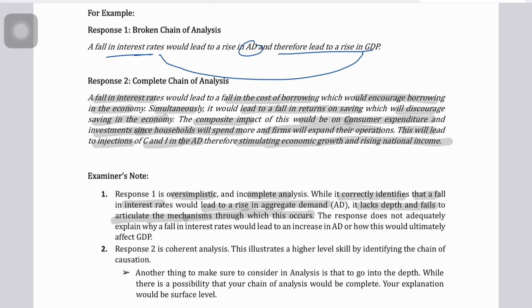So the reason why students end up scoring less marks in their answers, and this is the exact reason why you see thresholds being so low in A-level economics, is because the analysis and evaluation is not accurate. In-depth analysis is missing. You have to make sure that your chain of analysis is complete.